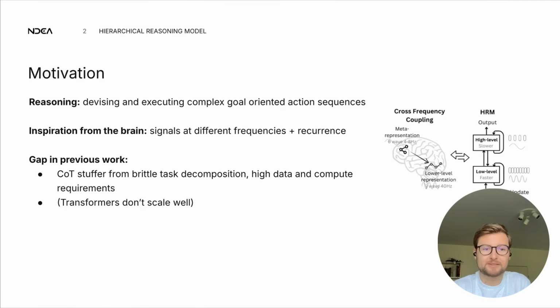The main gap that they identify in previous work that they want to address is chain of thought work. They say that it suffers from brittle task decomposition and high data and compute requirements. The other, less outspoken goal is that transformers don't scale well. Specifically, they don't scale well in low data regimes, which is what the ARC-AGI benchmark is all about, right? It has a very small number of samples per task, very complex, very hard for deep learning methods. So on this kind of domain, transformers don't scale well, and they want to address that.